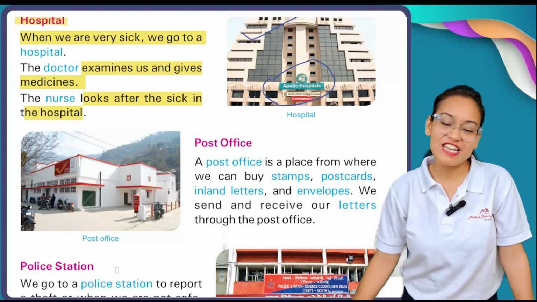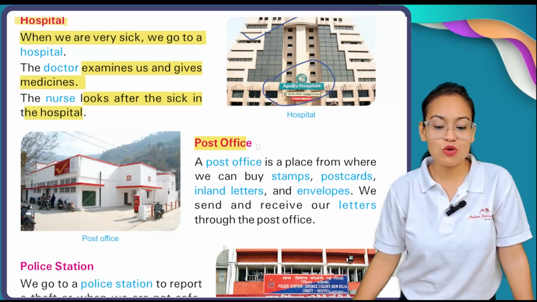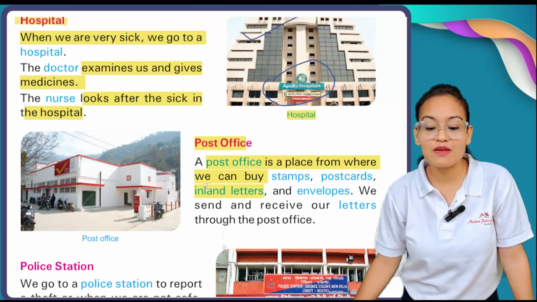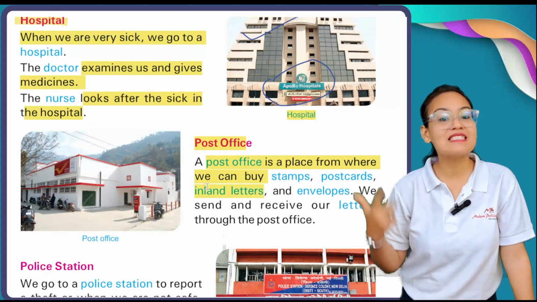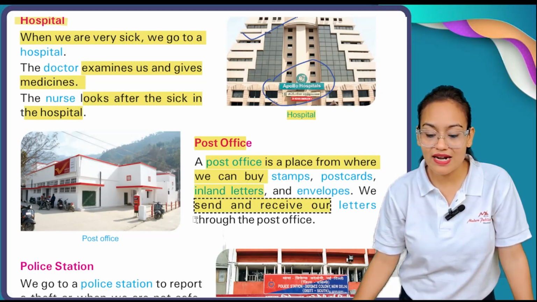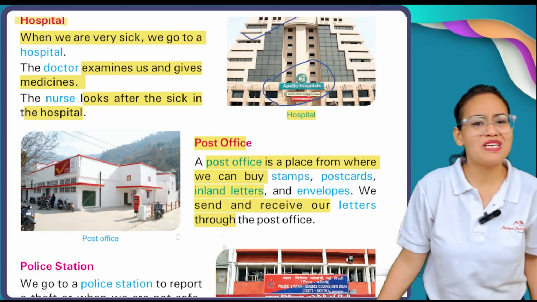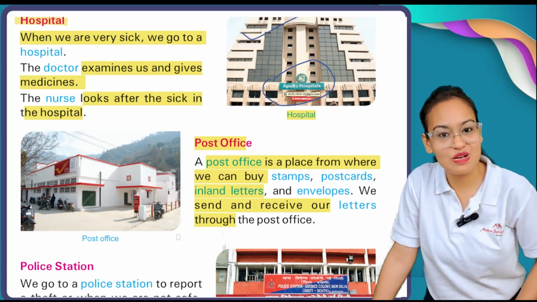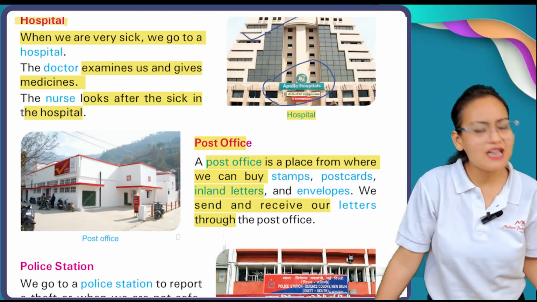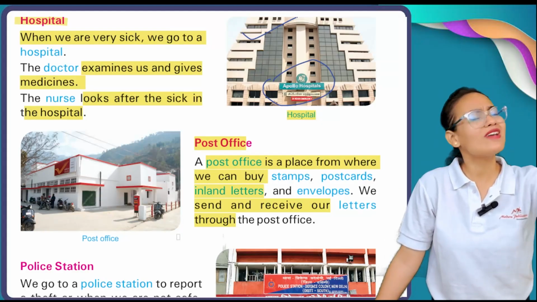Post office. Now the next place in your neighborhood is your post office. Now what is the meaning of post office? A post office is a place from where we can buy stamps, postcards, inland letters and envelopes. We send and receive our letters through the post office. My dear children, the post office is the place where you are going to get your stamps and postcards, when you are going to post letters for your friends, for your relatives, for any other purpose.